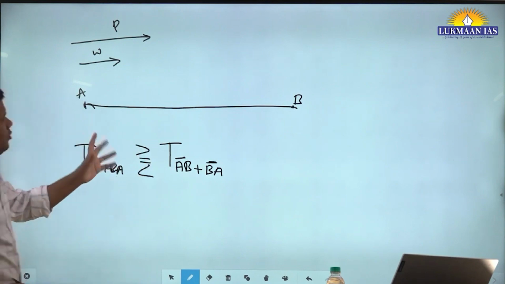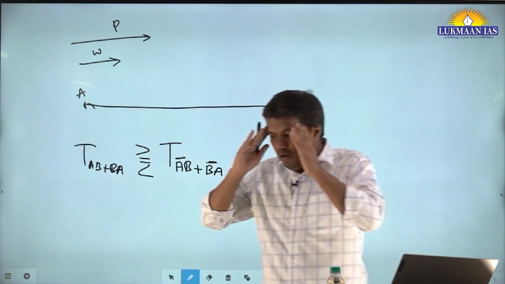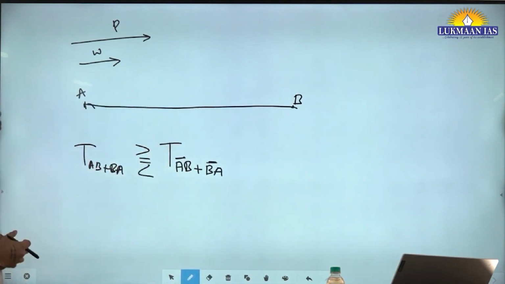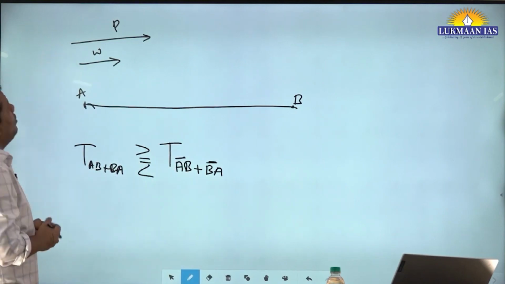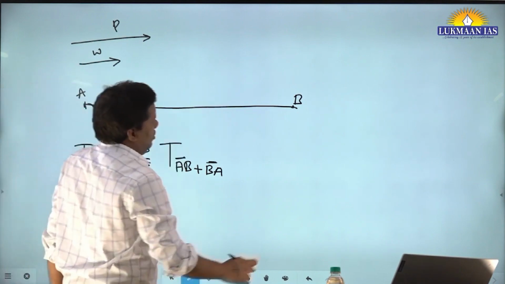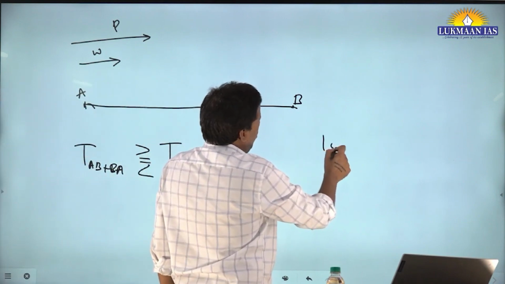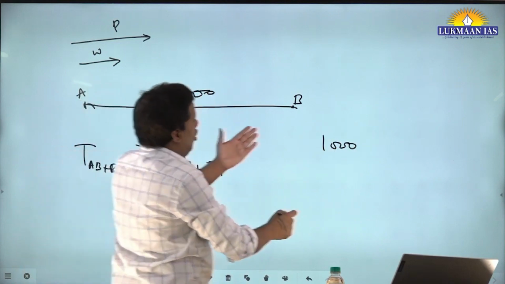If you start solving this question in the examination, it will take a lot of time. But try to visualize what important concept the examiner is trying to test. Let's say the plane speed is 500 km per hour, and this distance is, let's say, 1000 km. So visualize like this. From A to B, how much distance? 1000. This distance is 1000.